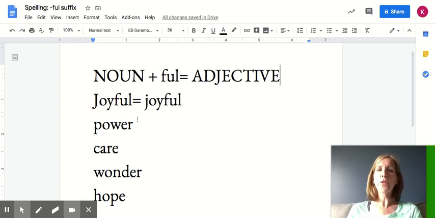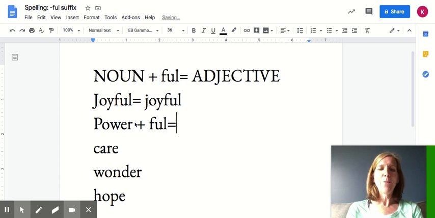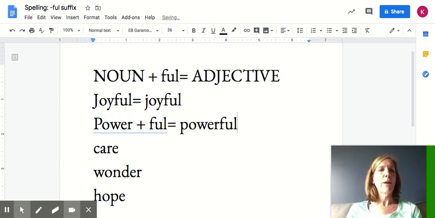Joyful, full of joy. Okay, let's do the same thing to power. We know if you have a lot of power, it's a feeling, or it's an idea, right? Power. But if I take the root word power and I add the suffix full, I will end up with the word powerful. I know it fixed this one. Did you notice that?